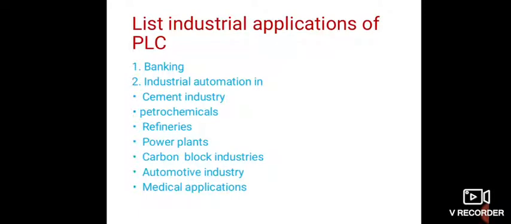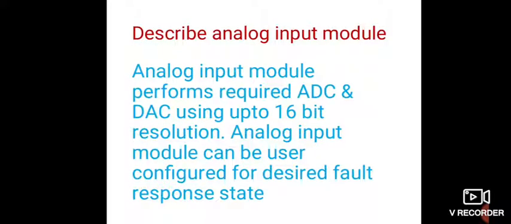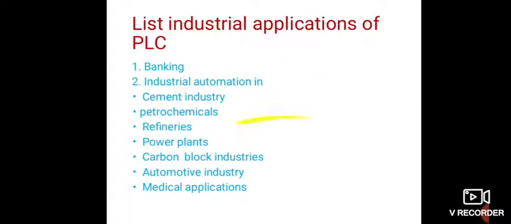Then the analog output module is also there, which will drive the actuators. Actually the digital information from the output of the PLC is converted into analog by using a digital to analog converter, and that signal is used to run the actuators and switches.